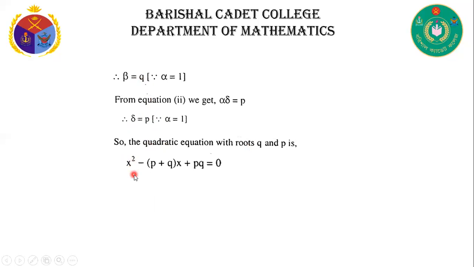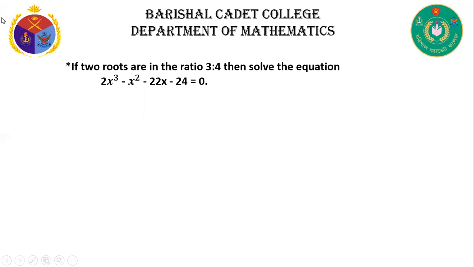So the required equation is x square minus sum of the roots, that means p plus q, into x plus product of the roots, that means p into q, pq is equal to 0. This is our required equation. Then multiplying this, we can write x square plus x plus pq is equal to 0. This is our required answer.